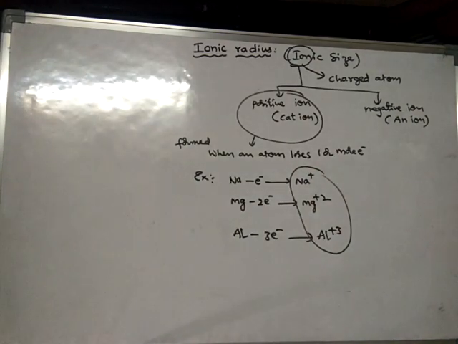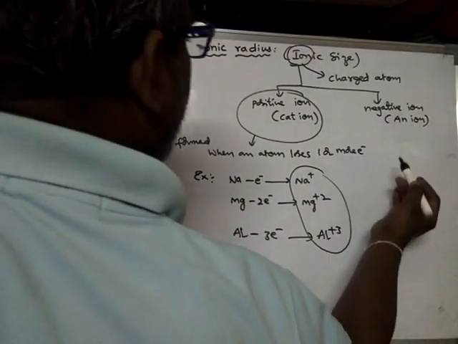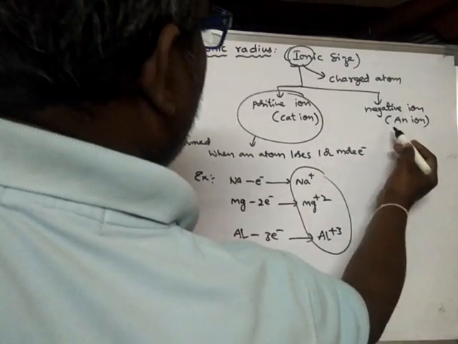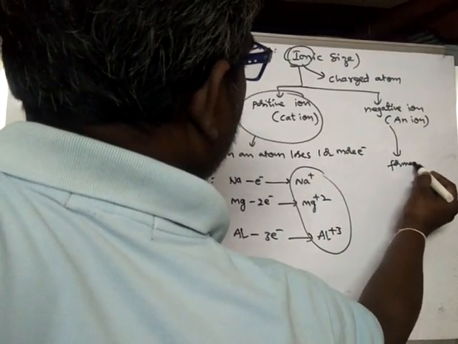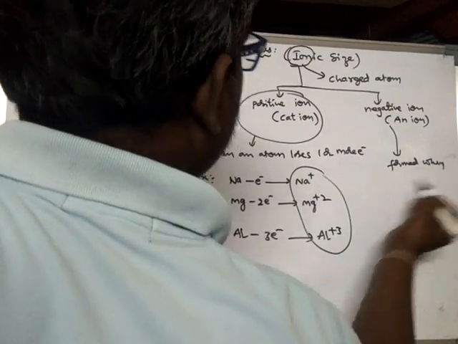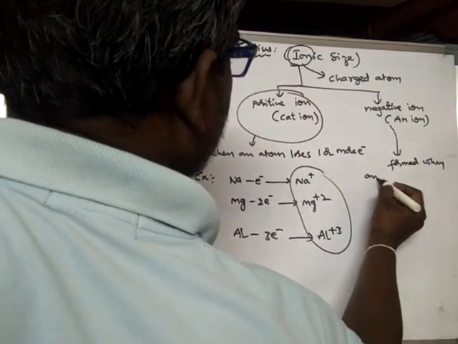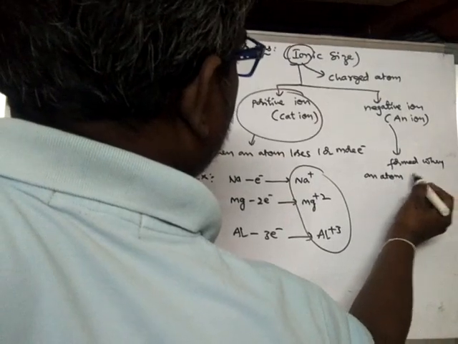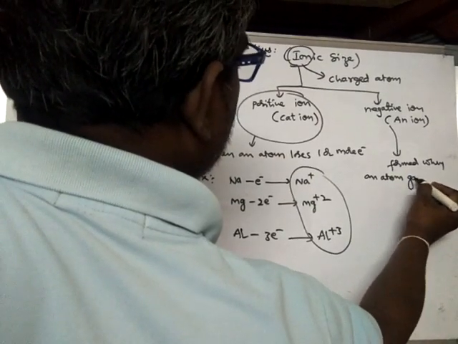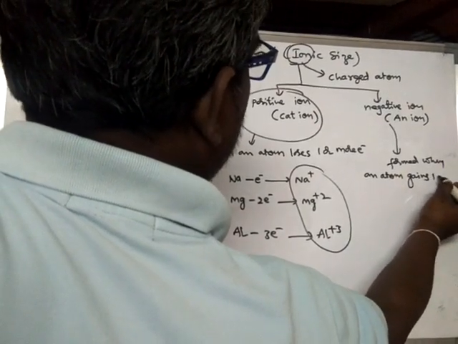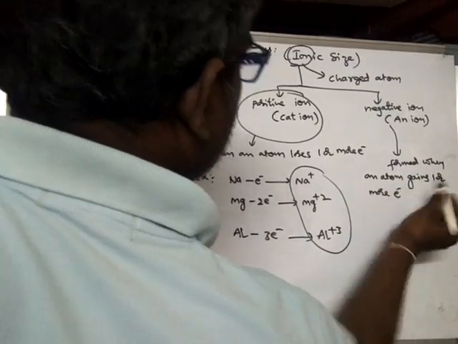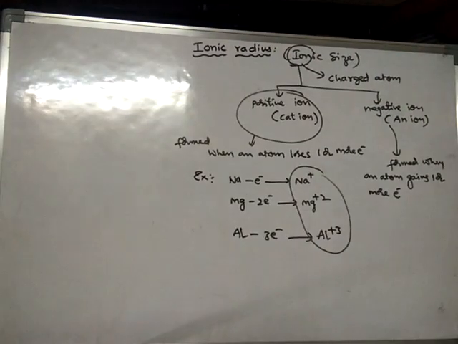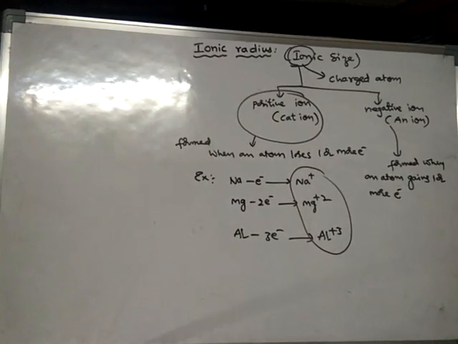Okay, right. So then what is a negative ion? How is a negative ion formed? A negative ion is formed when an atom gains one or more electrons.